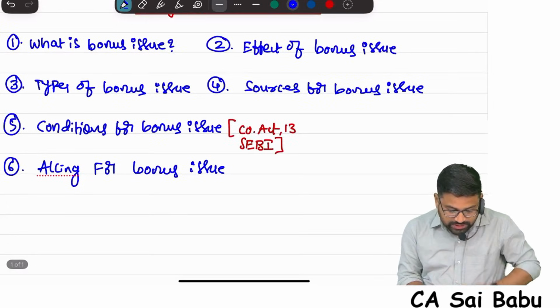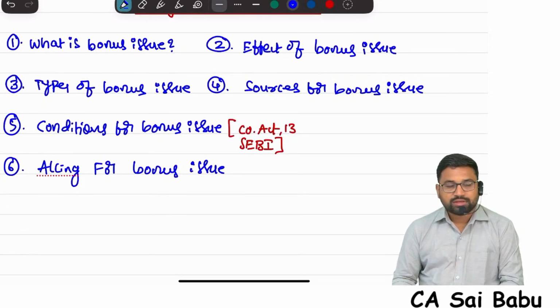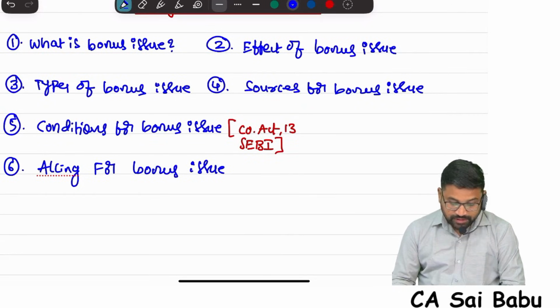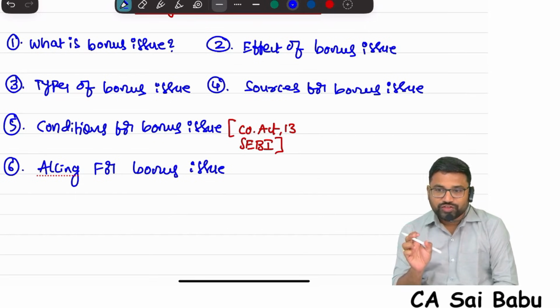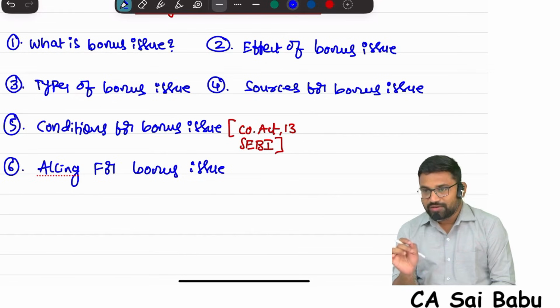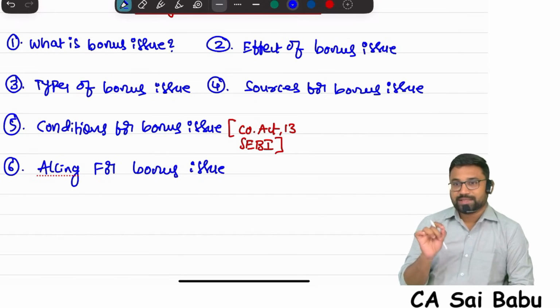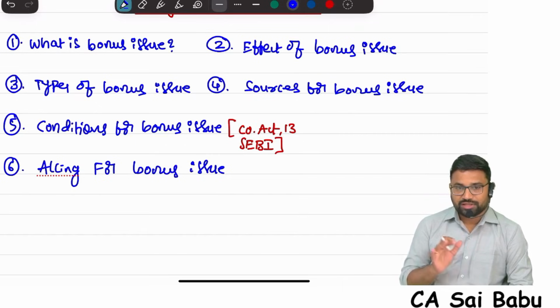So these are the 6 topics we are going to cover. In these 6 topics, every point will be covered. And actually, if you see the CMA study material relating to this bonus issue, they have given some special extra points which are not there in other materials. Like for example, take the CA Institute material.